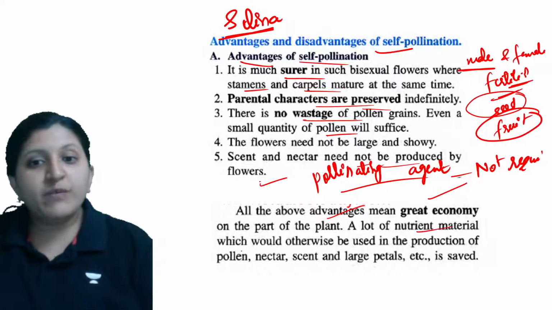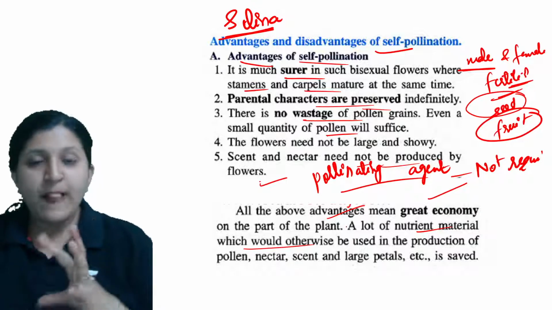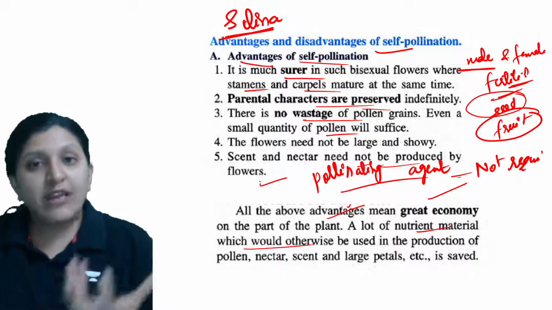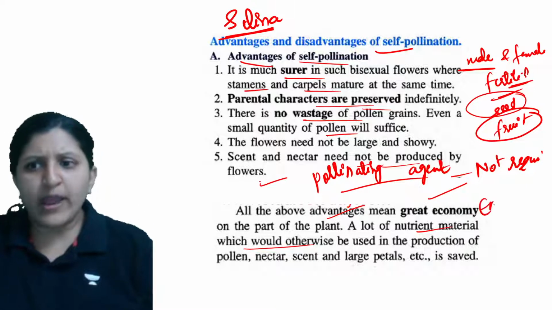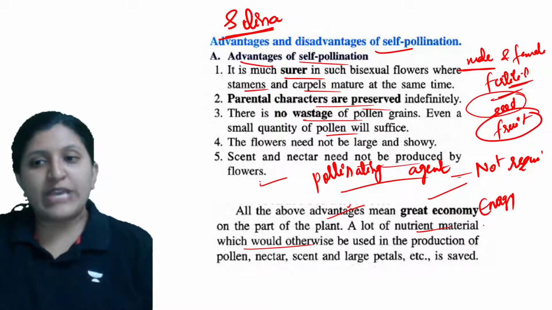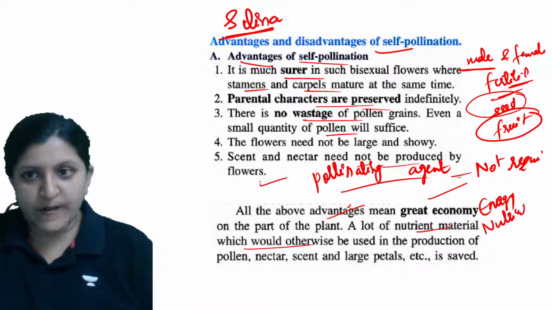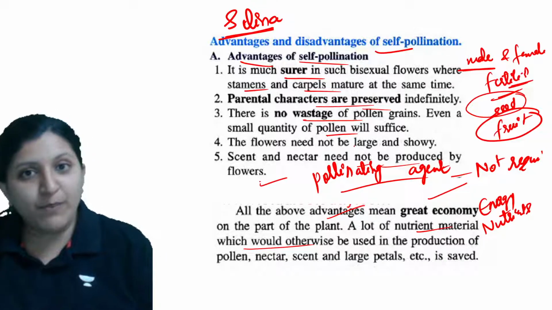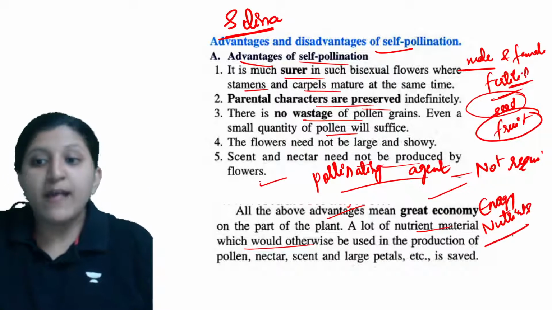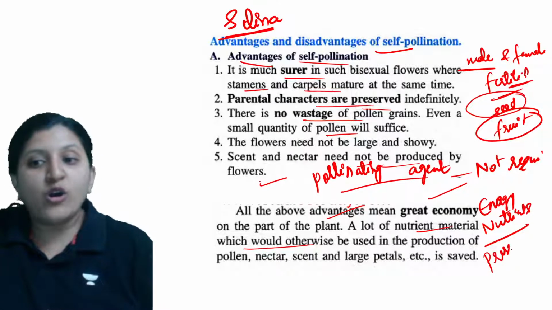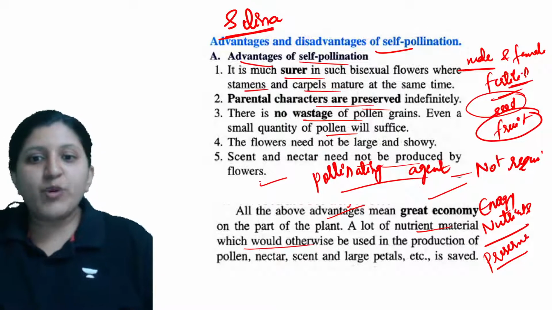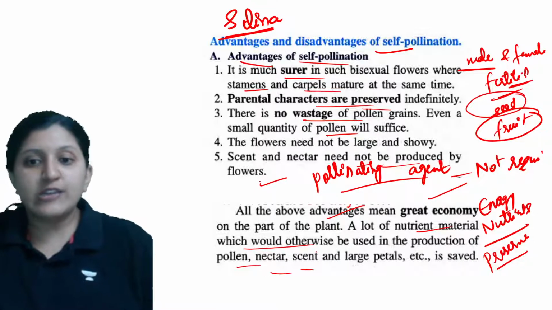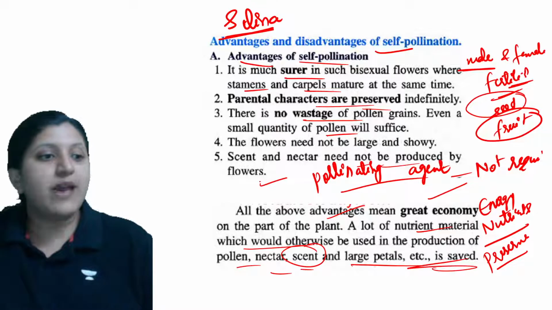A lot of nutrient material which could otherwise be used for nectar production, for colorful petal production, to make the flower larger, a lot of energy, a lot of protein, or we can say a lot of nutrient is required in general. Now this plant is not producing larger or attractive flowers or nectar. It is going to preserve a lot of nourishment for other activities. So production of pollen, nectar, scent, and larger petals is going to be saved.